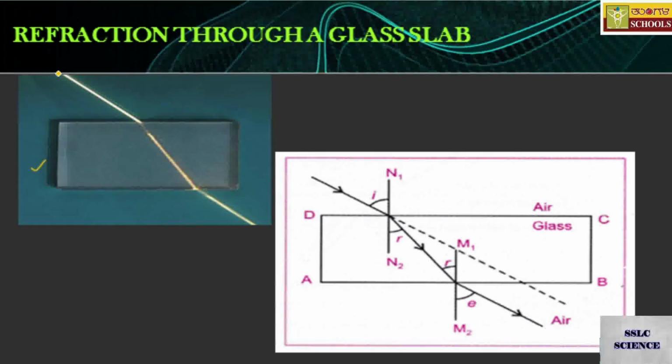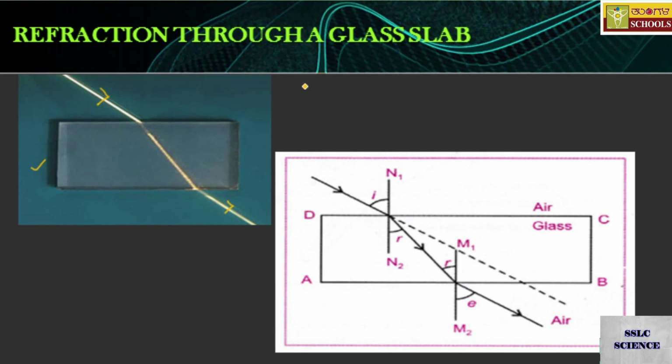A laser beam, or you better say a ray from a laser source, is taken. So it is moving like this. Here you are getting the bending, yet again you are getting the bending over here. So this is the original picture, and on the other hand we have the diagrammatic sketch.